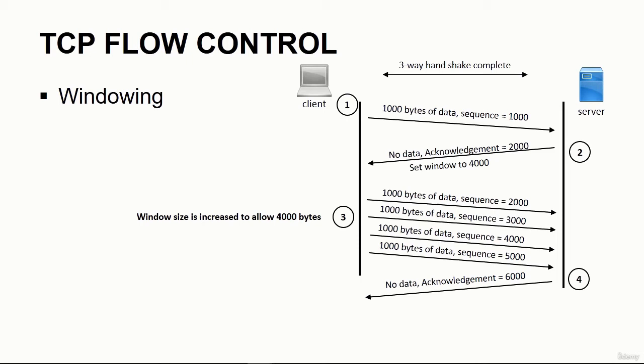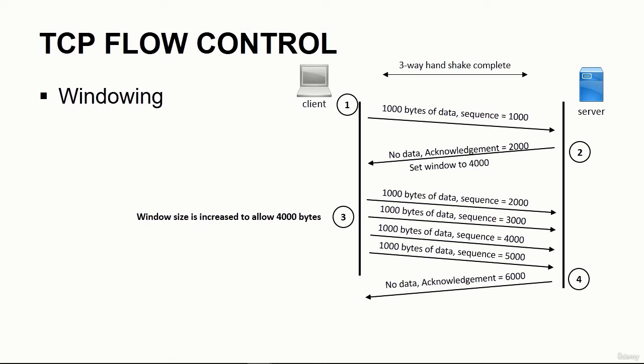Basically what this is doing is the receiver's telling the sender, you can send more segments at once because they're getting here reliably, so let's maximize how much bandwidth we can use. Or the opposite could happen. If segments are being dropped, like we saw in the last example, the receiver could tell the client, let's make the window size smaller, send less data at once because this connection is not very reliable. So this is called windowing.